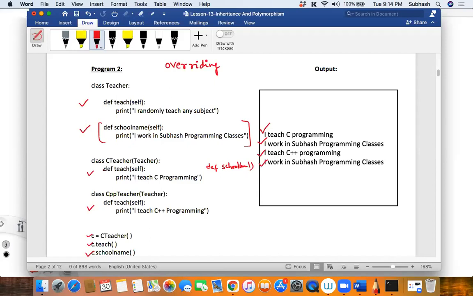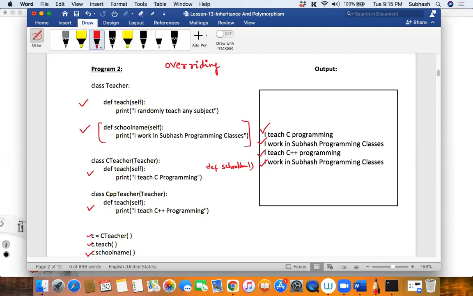I understand that the teach method, they are both doing two different behaviors, and obviously the two objects of these two classes must have their own behaviors. Agree, disagree? Whereas both of them are working in the same school. When someone asks them what the school is, they'll definitely say I work in Subhash programming classes. Even the CPP teacher will say I'm working in Subhash programming classes. In that case, why should we write two different definitions?